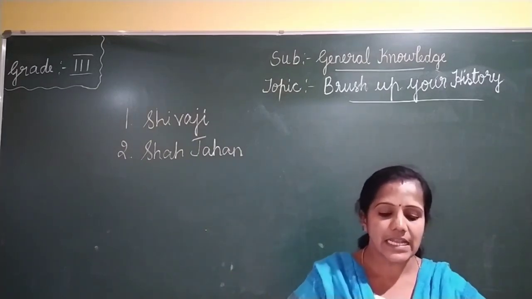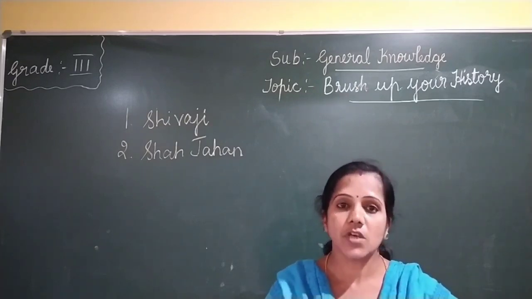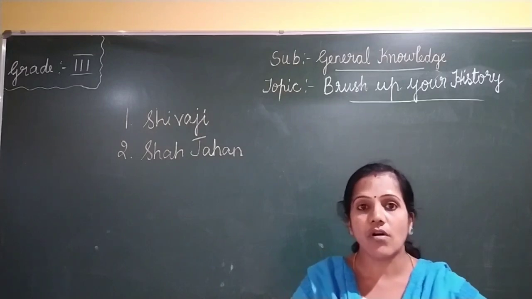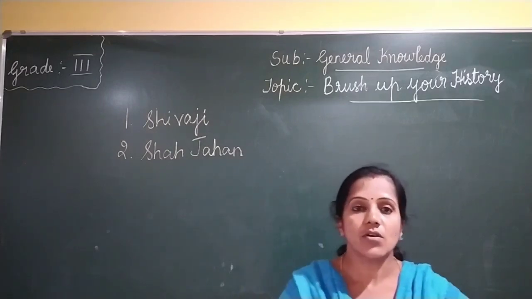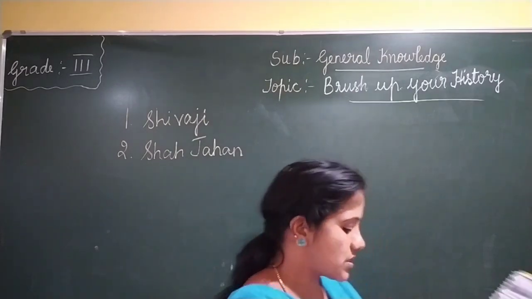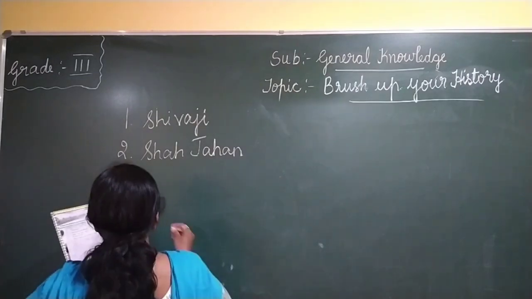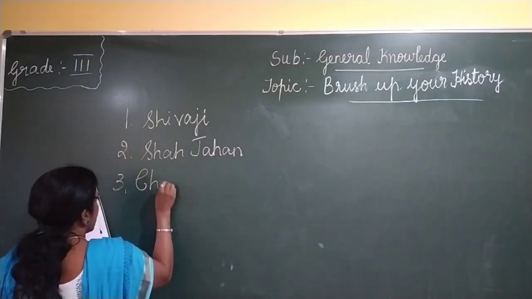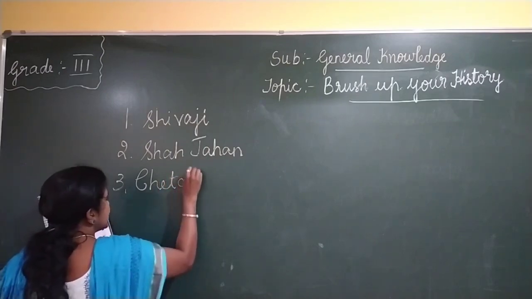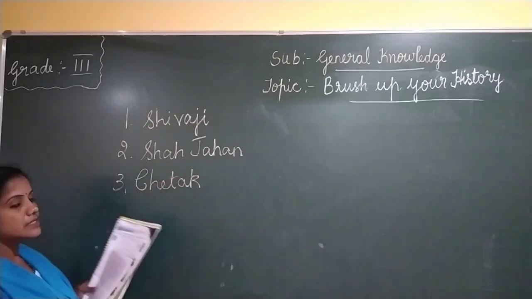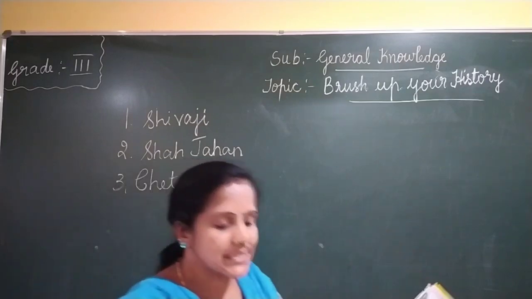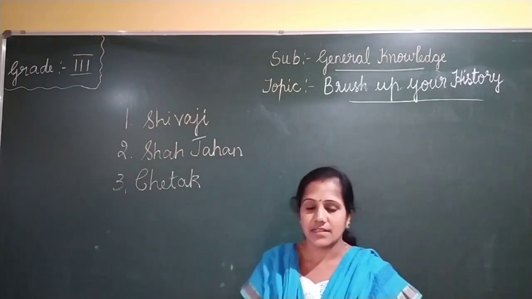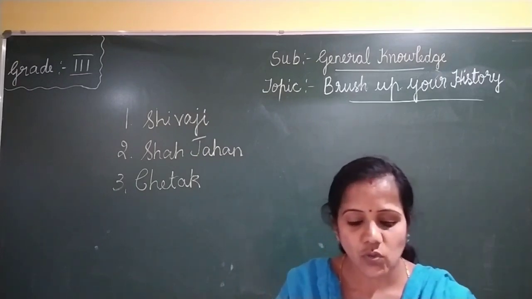Next, the third one. What was the name of Rana Pratap's horse? Rana Pratap was a king and he was riding a horse. The horse's name was Chetak. So Chetak is the name of the horse ridden by the king Rana Pratap.